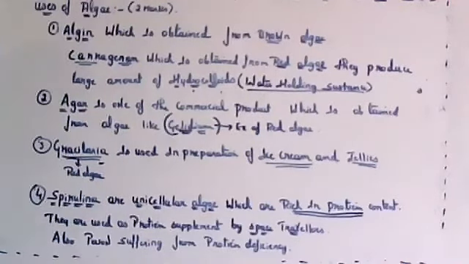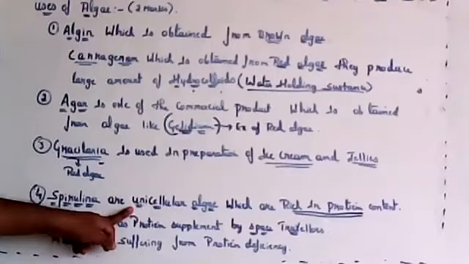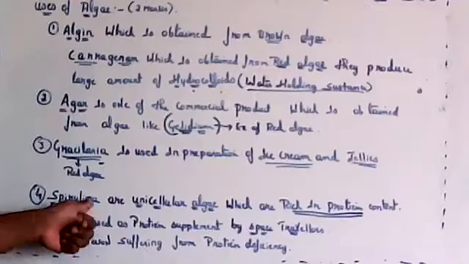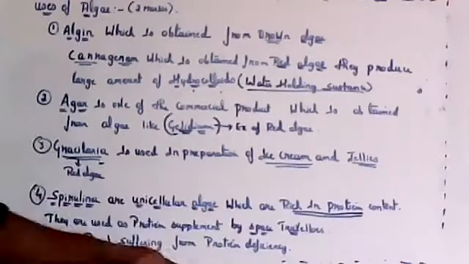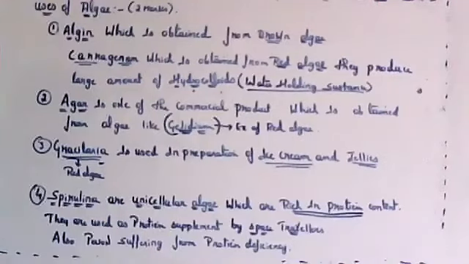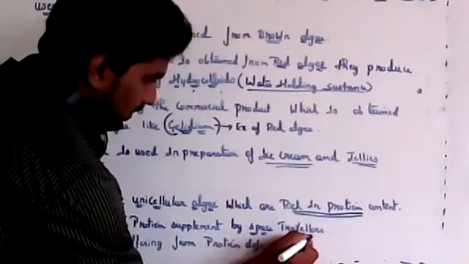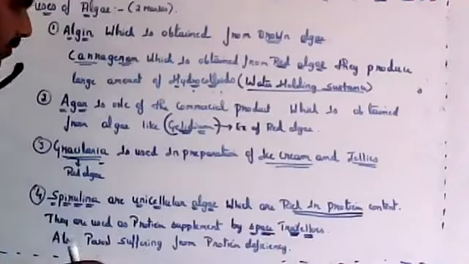Spirulina are unicellular algae which are rich in protein content. They are used as protein supplement by space travelers. Those who go to space in spacecraft use this spirulina as a protein supplement.